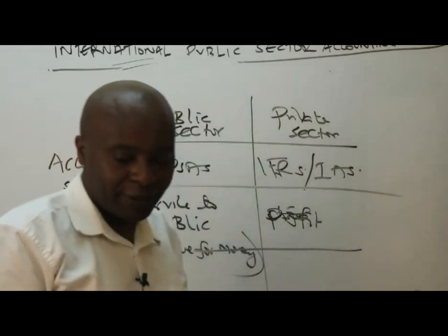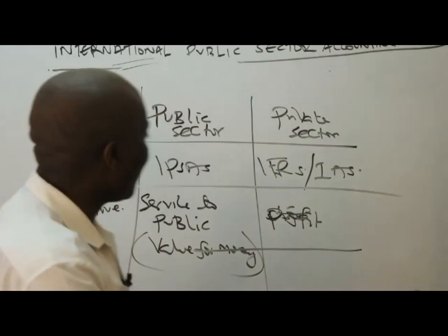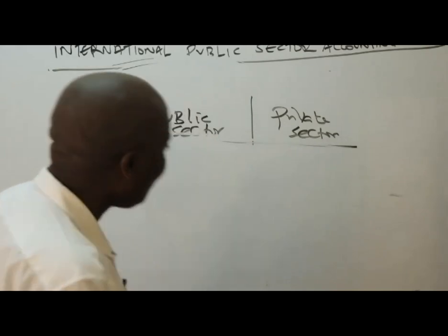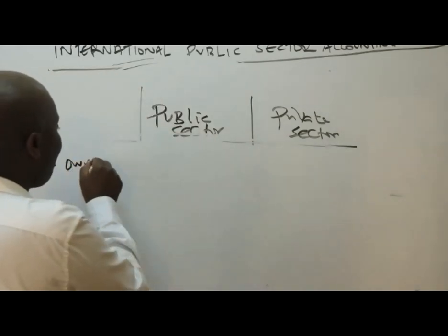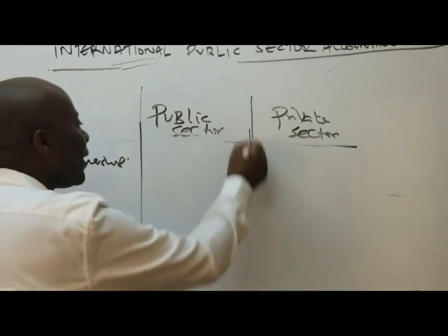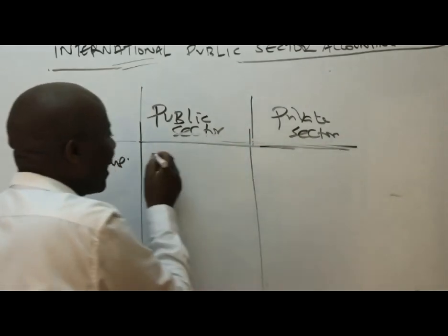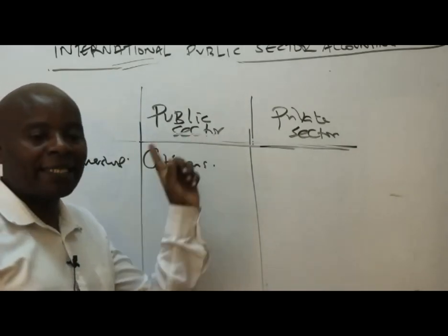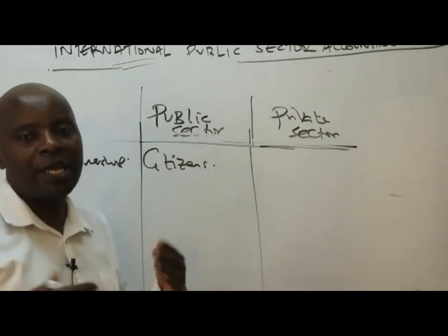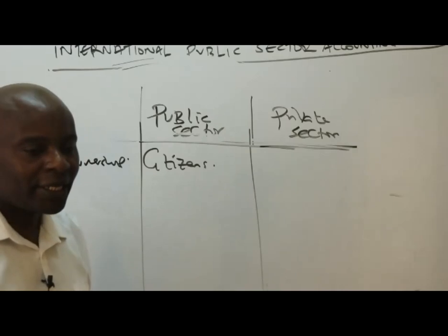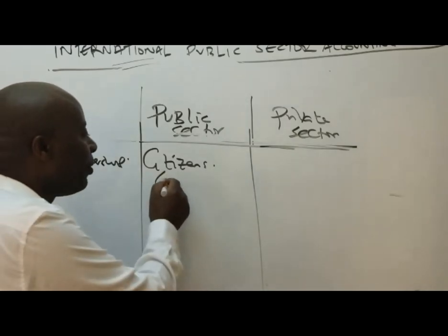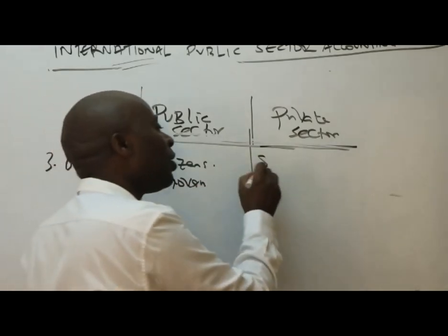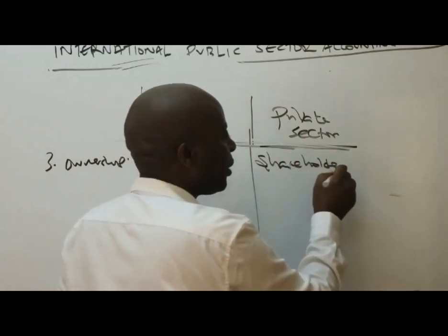Profit. Okay. So we have, ladies and gentlemen, the third difference. Who are the owners? So ownership, ladies and gentlemen, public sector, of course, we have the citizens. The citizens are the ones in this case here who own public sector. Of course, we appreciate the fact that we have an agent of the citizens. We have an agent in the name of what here? Government. Who owns the private sector? Private sector is owned by shareholders or investors.